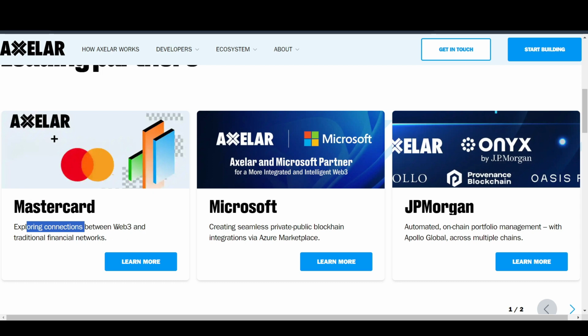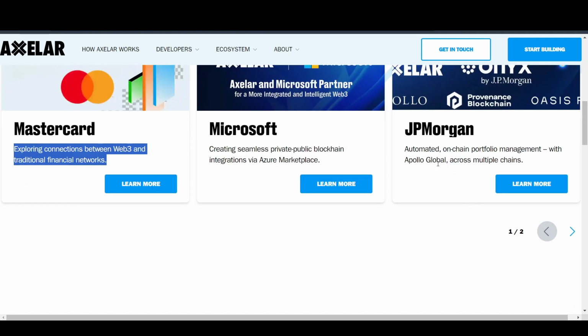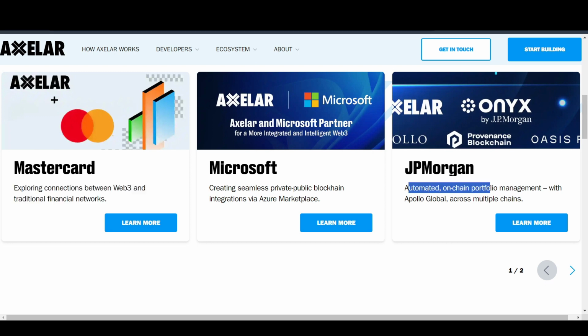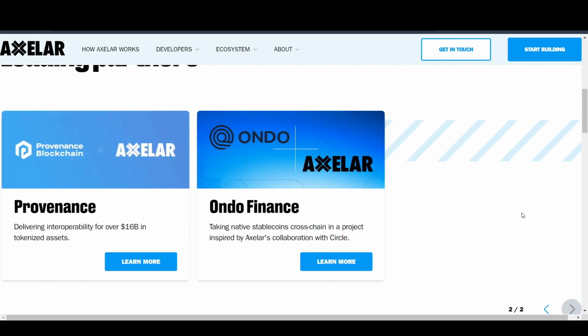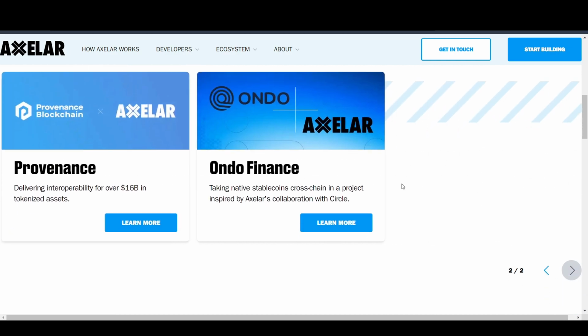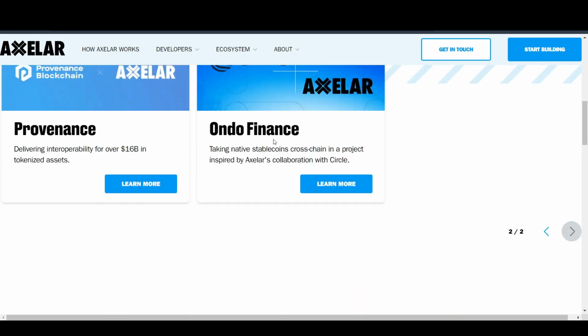I think this will most likely be one of the key selling points for the Axelar network in the future. And I think we may see a lot of partnerships in the future when the multi-chain actually kicks off. So this is pretty big, and JP Morgan is one of the biggest portfolio managers. They have actually automated on-chain portfolio management with Apollo Global across multiple chains. So I think this is a pretty big one for Axelar, and I think these partnerships will most likely grow in the future, and those will impact Axelar as well.